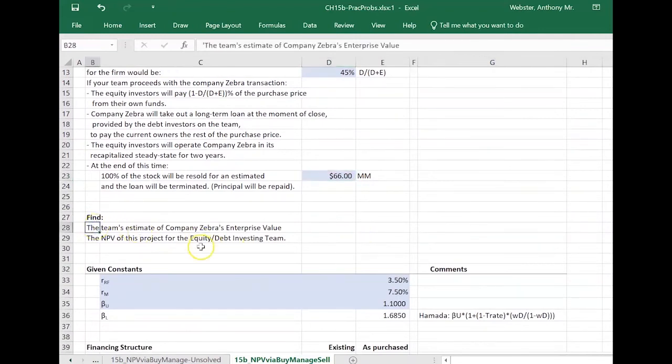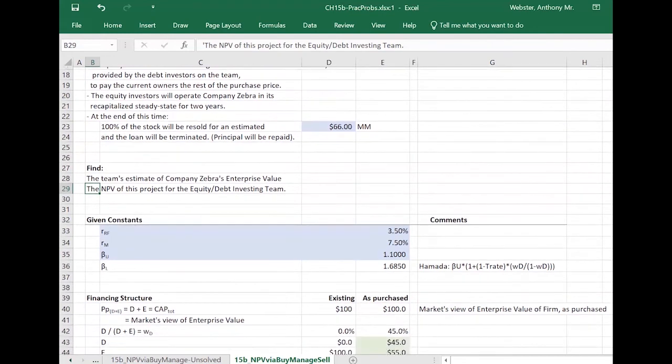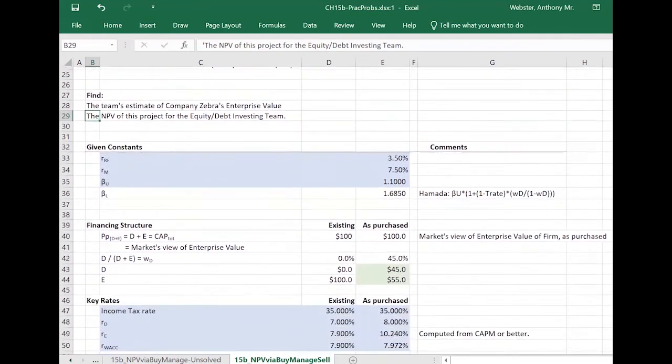And what should we find? Let's find our estimate of the company's enterprise value, and then we'll get the NPV of this project for the whole team. And that's going to come by subtracting the total price required to take over control of this company from what we believe is our best estimate of its enterprise value, coming from the present value of all the cash flows we expect to get out of this project. Okay, so what else do we have?